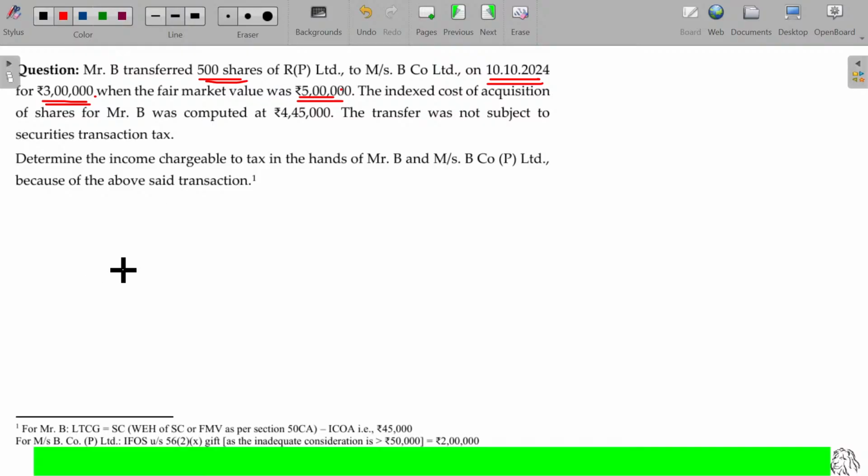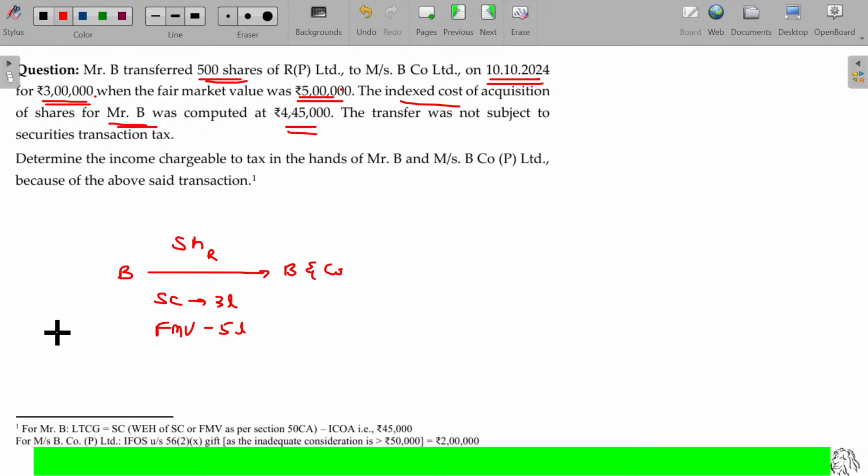Right. B to B and Co. Whose share? Share of R Limited. Sale consideration being 3 lakhs and fair market value being 5 lakhs. The indexed cost of acquisition of shares for Mr. B was computed at 4.45 lakhs. So hereafter we cannot do indexation also. You can replace this with simply cost of acquisition.